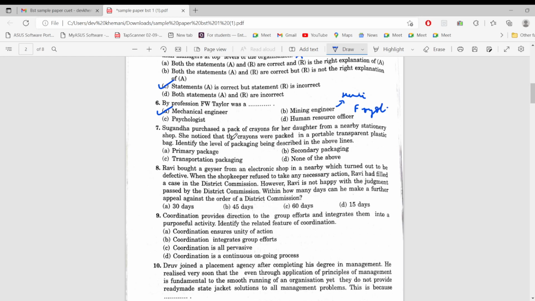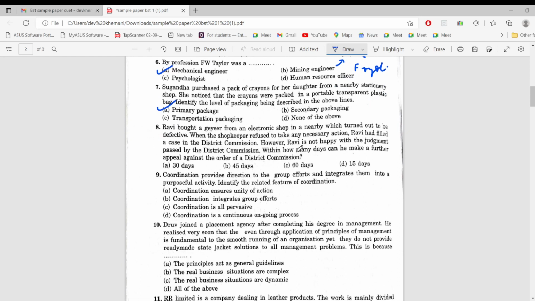Sugandha purchased a pack of crayons for her daughter from a nearby stationery shop. She noticed that the crayons were packed in a portable transparent plastic bag. Identify the level of packaging being described in the above line. So it is the primary package, the plastic bag, the first level of packaging.